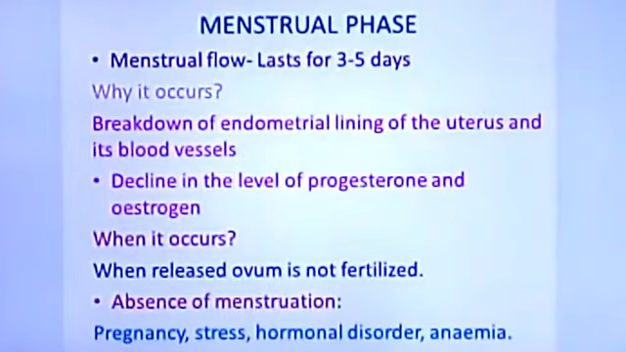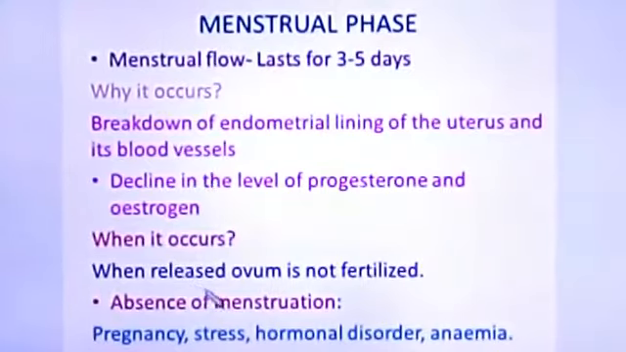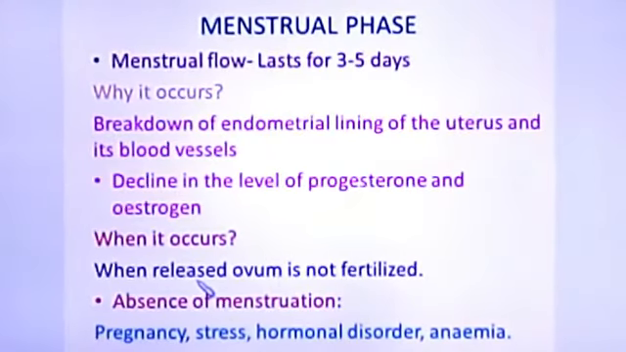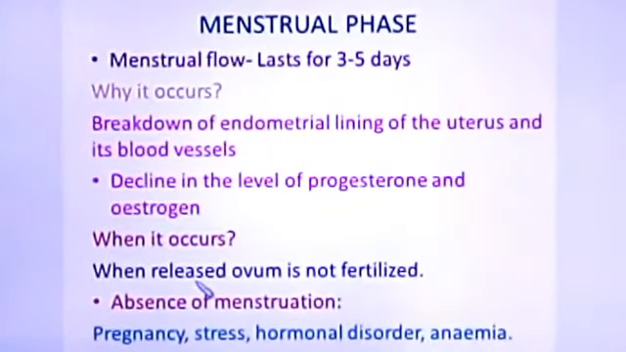In the same way, a decline in the level of progesterone and estrogen also occurs. This occurs when the released ovum is not fertilized. When the ovum is fertilized by sperm, further changes take place and implantation occurs in the uterus. But when the released ovum is not fertilized, this menstrual flow occurs.